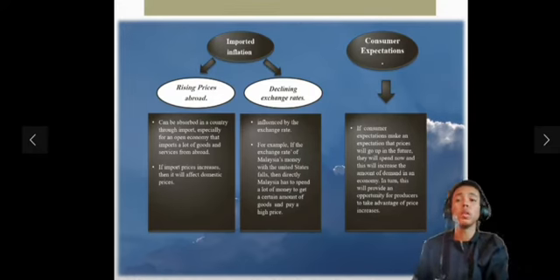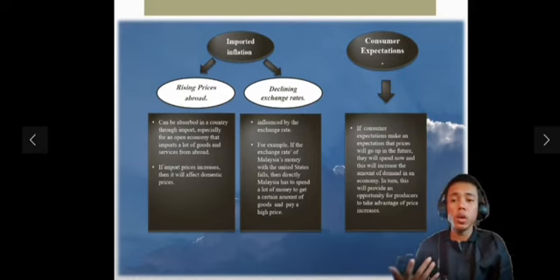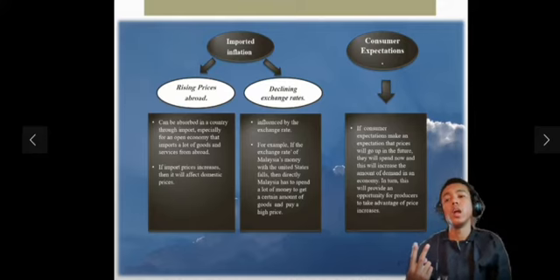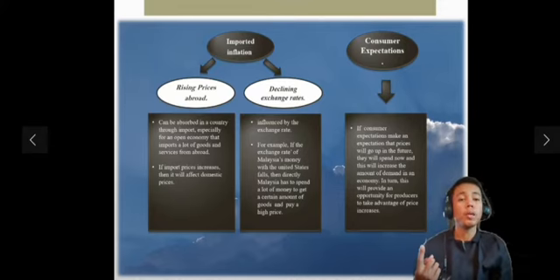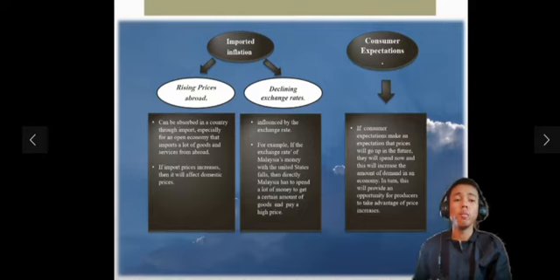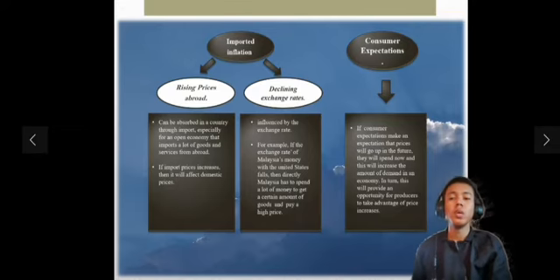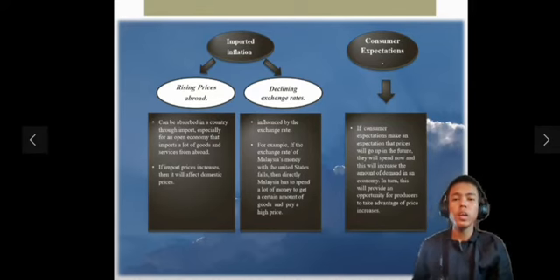Let's move to the third factor, imported inflation. Imported inflation can be caused by two factors: number one, the rising price abroad, and number two, the declining exchange rates. We look at the rising price abroad first. Inflation can be absorbed in a country that imports, especially an open economy that imports a lot of goods and services from abroad. If this import price increases, then it will affect domestic prices.